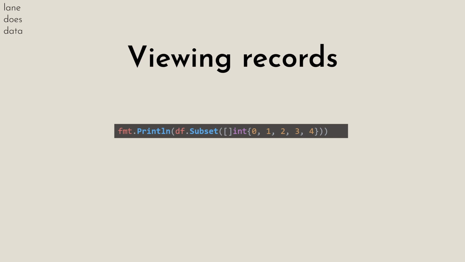So the first is really simple. We are going to use subset on our data frame, and here you will notice that I'm using a slice of integers, and this allows me the flexibility to select the row index that I actually want. So here I'm doing 0, 1, 2, 3, 4 for the first 5, but there's nothing stopping me from selecting the first row or every odd or every even row index number. I have a lot of flexibility with this method here. I'm also using fmt.Println just to display our content in our console so that we can see what that content looks like.